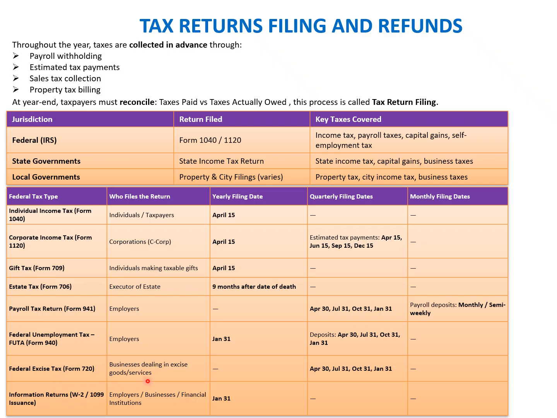Federal excise tax applies to businesses dealing in excise goods and services, and these have quarterly filing dates. And then the information returns, which are W2 and 1099 forms, filed by employers, businesses and financial institutions, specifically the banks. This is done by January 31. So this table depicts the various forms that need to be filed and the dates when they have to be filed for their respective taxes. So we'll move to the next slide.